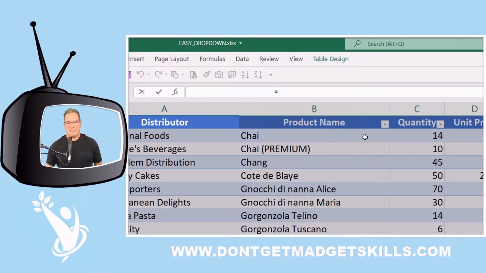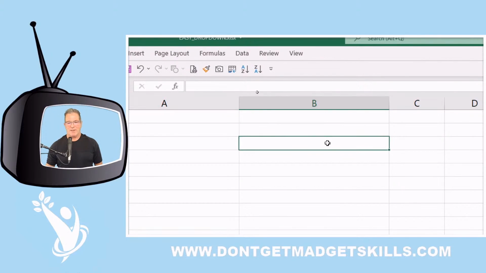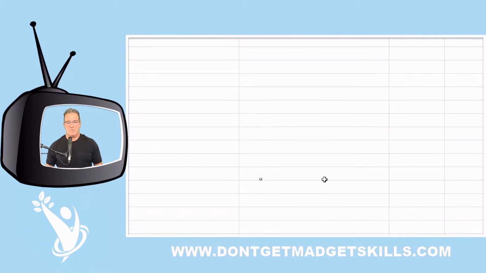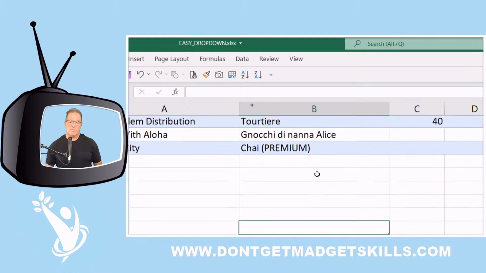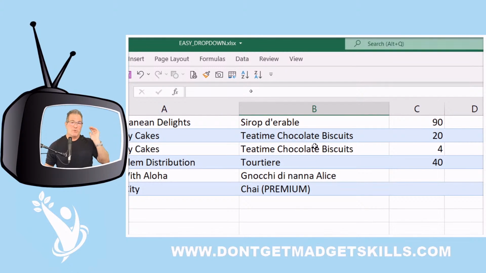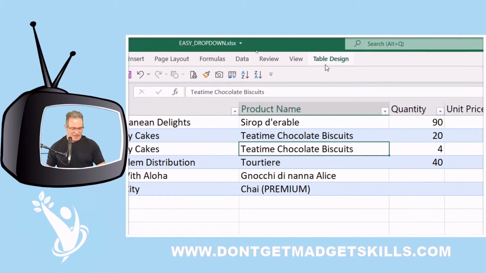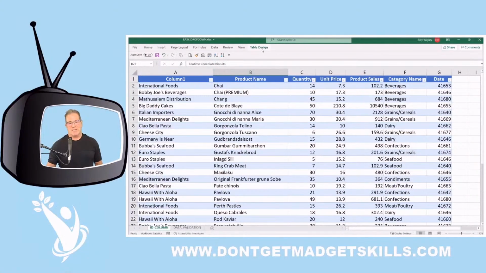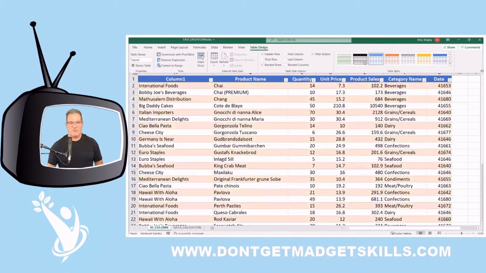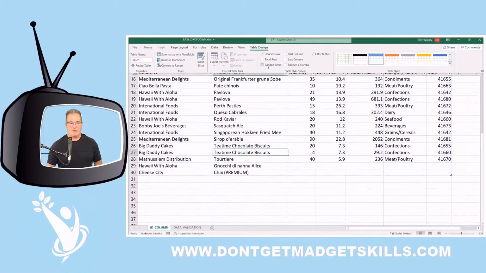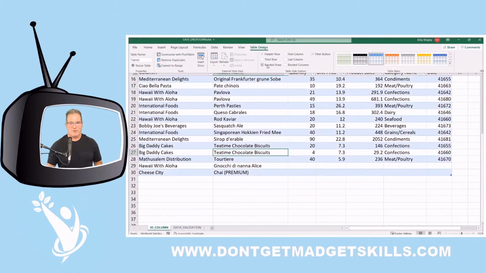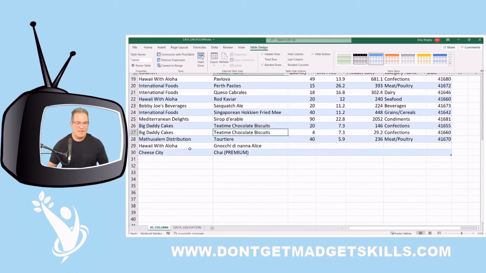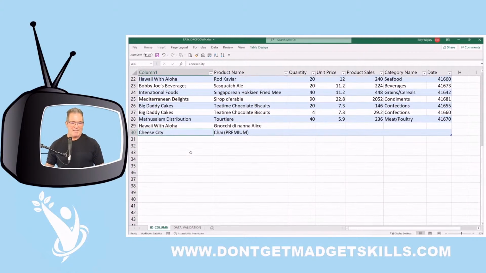If I click outside of the table, we no longer have the table design tool tab. It's a contextual tool tab, which means that it appears based on the context that we're in. So when we get into the table, now we have the table design contextual tool tab. When you open up the table design, you've got all these different features, right? Turn on the banded rows, turn them on, turn them off, turn them on. And another cool thing is that it preserves your formatting.